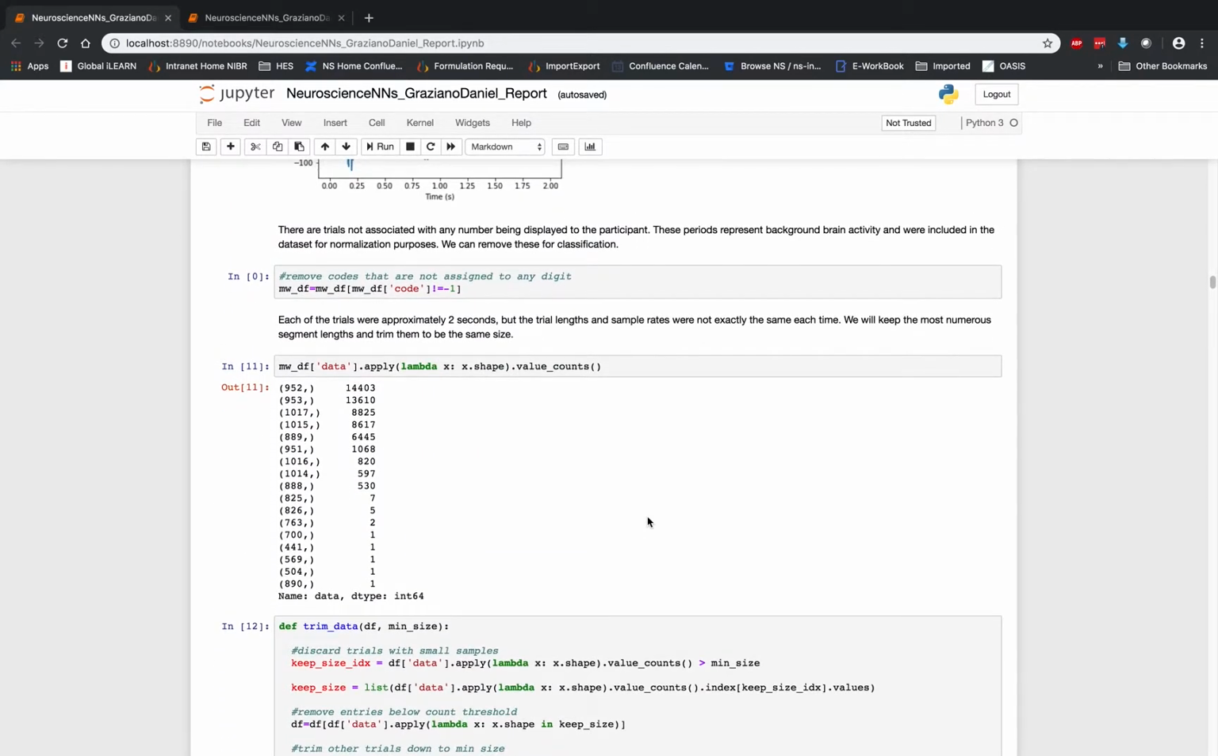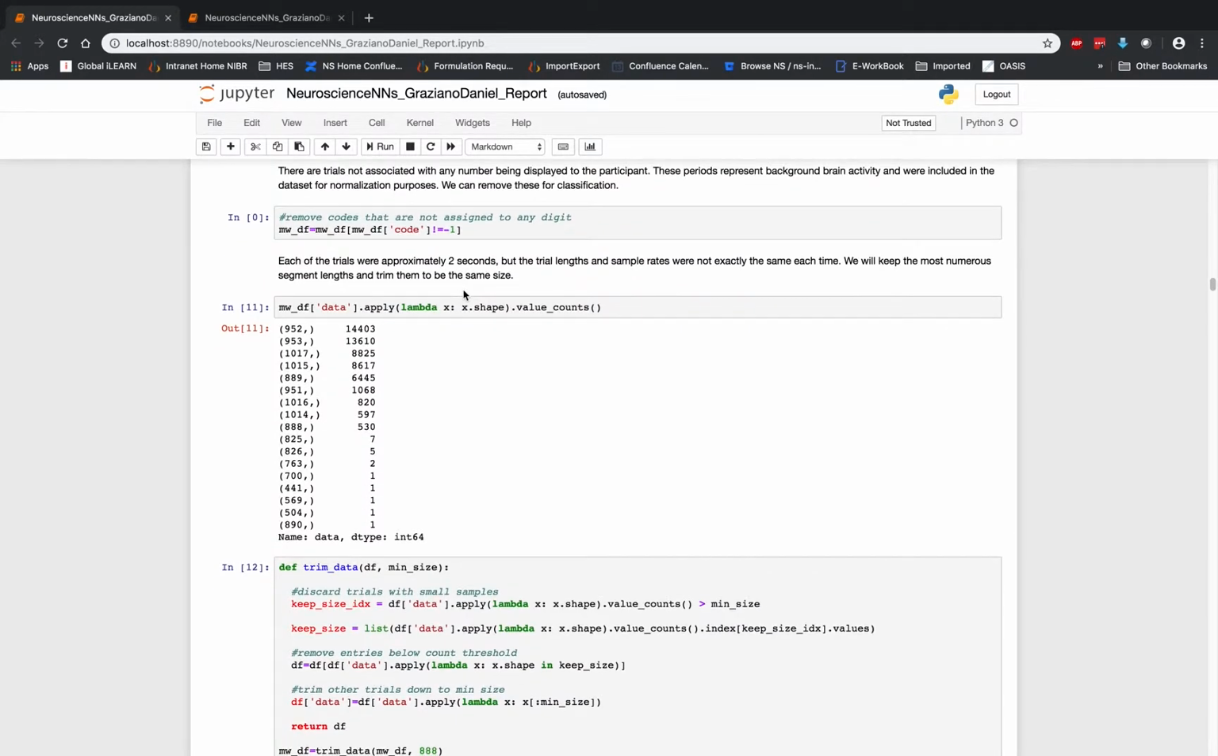We then filter out any of the codes that are -1. We're not going to use these. These are just random sample trials. The patient was not shown any number for the -1 code. So because there's no target assigned to -1, we just remove it.